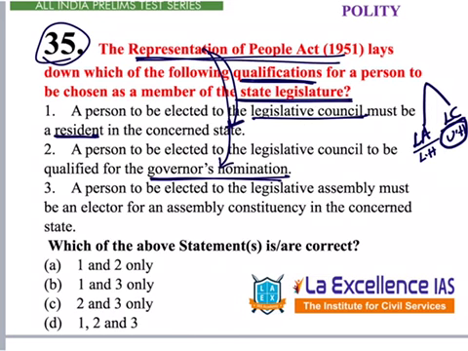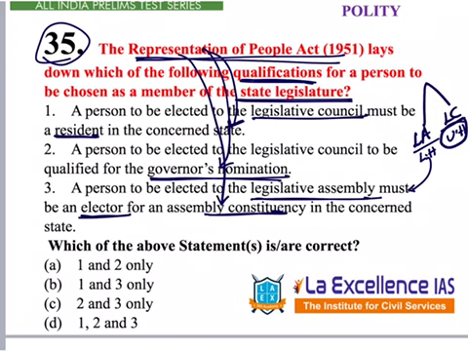Third one, a person to be elected to the legislative assembly, this is the lower house, must be an elector of an assembly constituency in the concerned state. So he should have the voting right in that particular constituency to be elected as a legislative assembly member. This is also mentioned under the RPA Act.